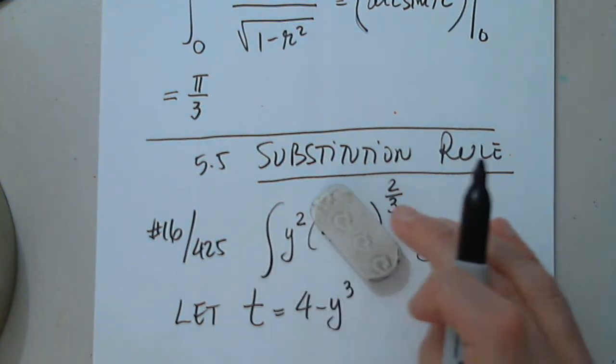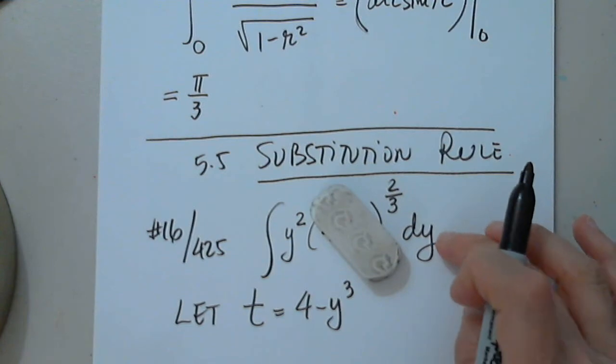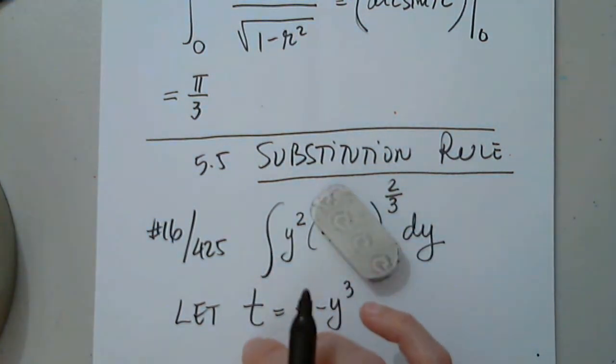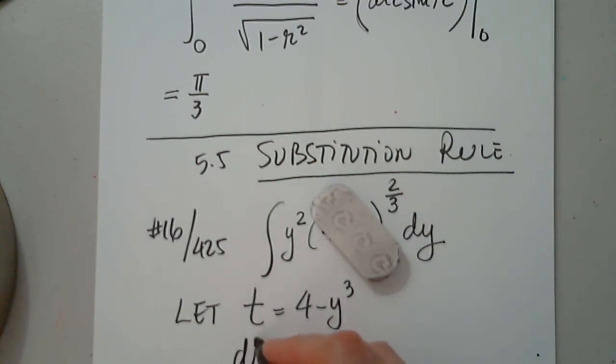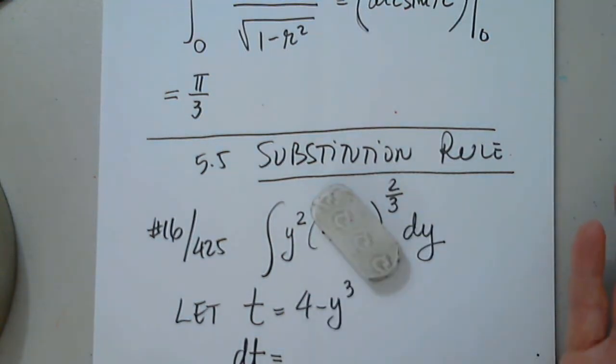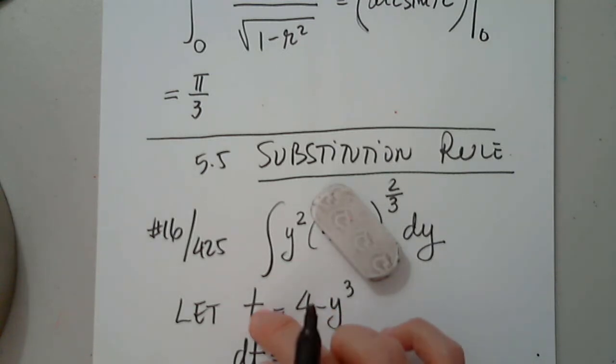Remember, this is f of x dx, f of y dy. There is no integral without d something. If I move from y to t, I have to have dt. If I don't have dt, I cannot move from an integral in y to an integral in t. Remember that dt does not mean the derivative of this. It means the differential of t.